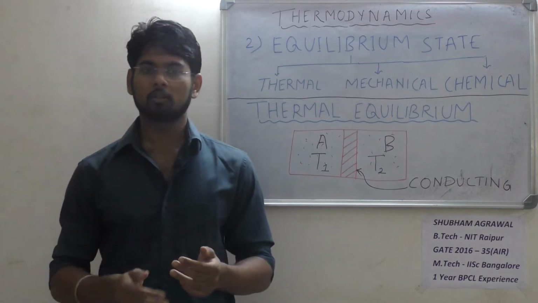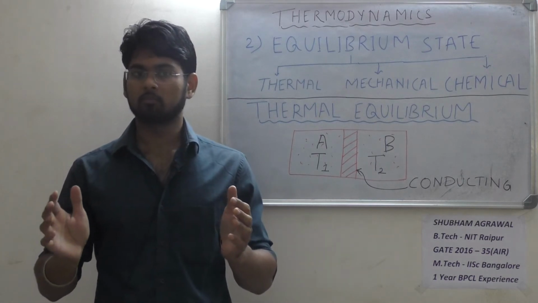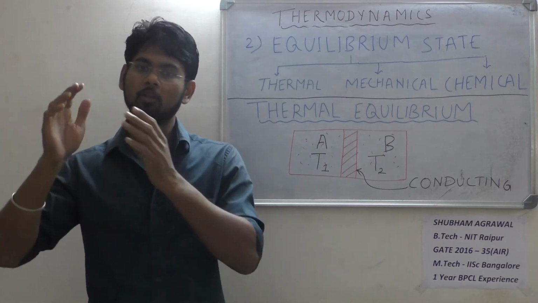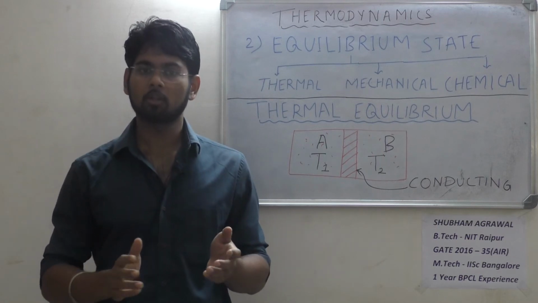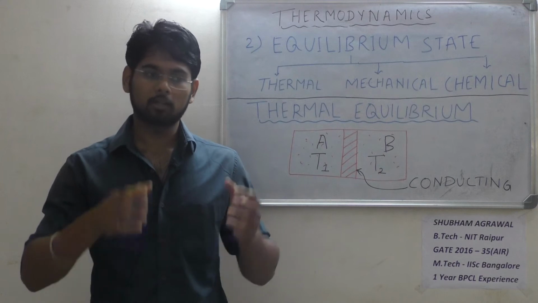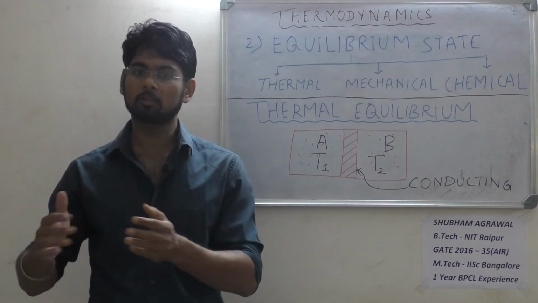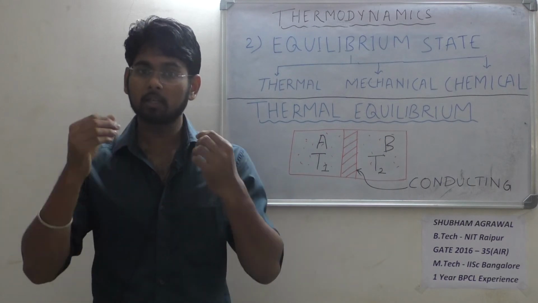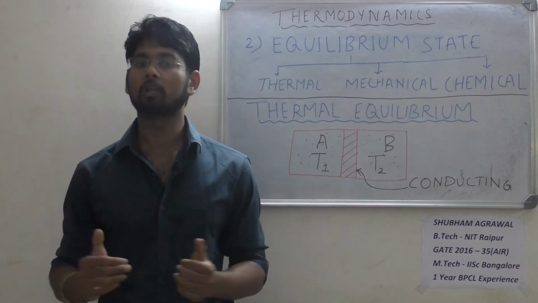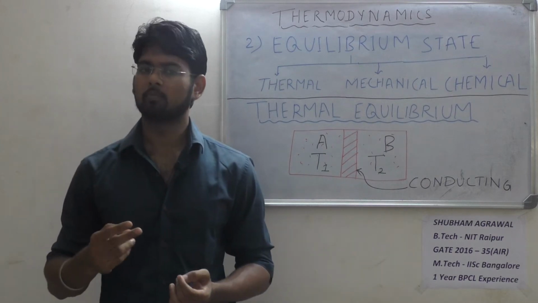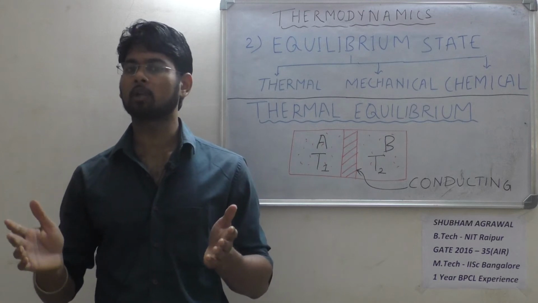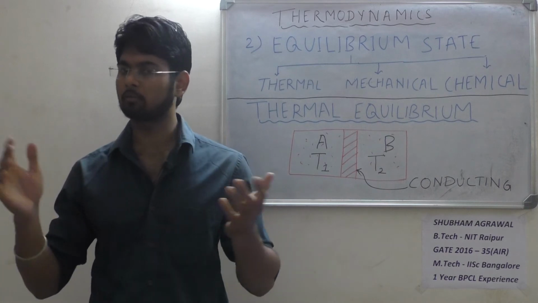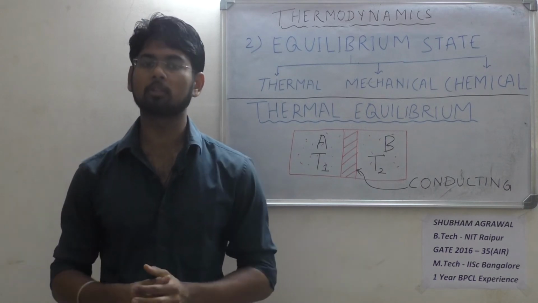Thermal equilibrium means if we consider the system, there cannot be any transfer of heat from one part of the system to another part of the system, or if we are telling that the system and the surrounding are in thermal equilibrium, it means there can be no heat transfer from system to surrounding and surrounding to system, even if we apply the conducting boundary. So what does that mean actually? अगर कंडक्टिंग बाउंड्री है फिर भी हीट ट्रांसफर नहीं हो रहा है, इसका एक ही मतलब है द टेम्परेचर शुड बी सेम बिटवीन surrounding and system, or system A to system B, whatever we are talking, the two in equilibrium.